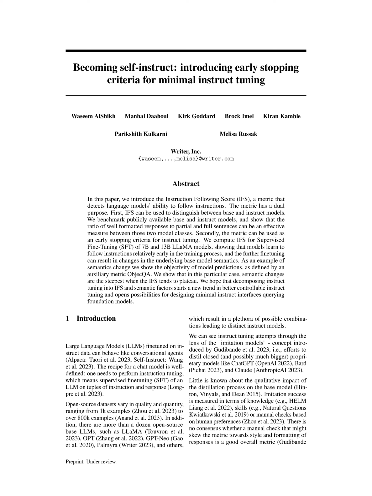The success of imitation is usually measured in terms of knowledge, skills, or manual checks based on human preferences. However, there's no agreement on whether manual checks, which could bias the metric towards the style and formatting of responses, are a good overall metric. A recent attempt to evaluate instruct models more robustly is the Hugging Face leaderboard, which assesses models against 4 key benchmarks from the Eleuther AI language model evaluation harness.